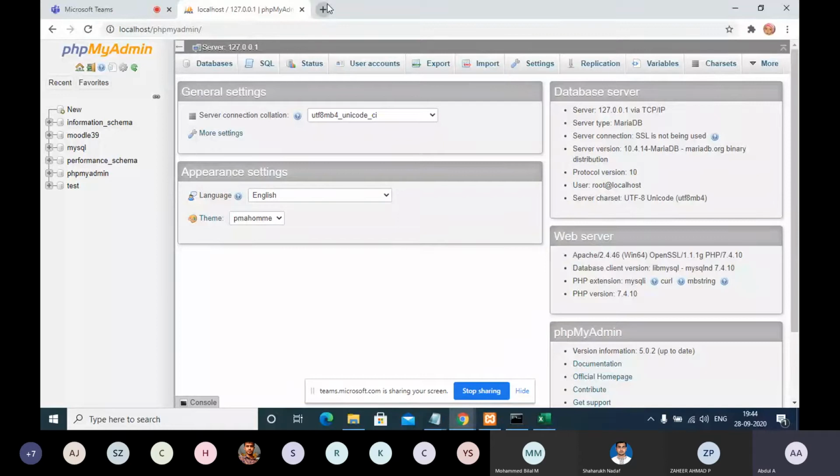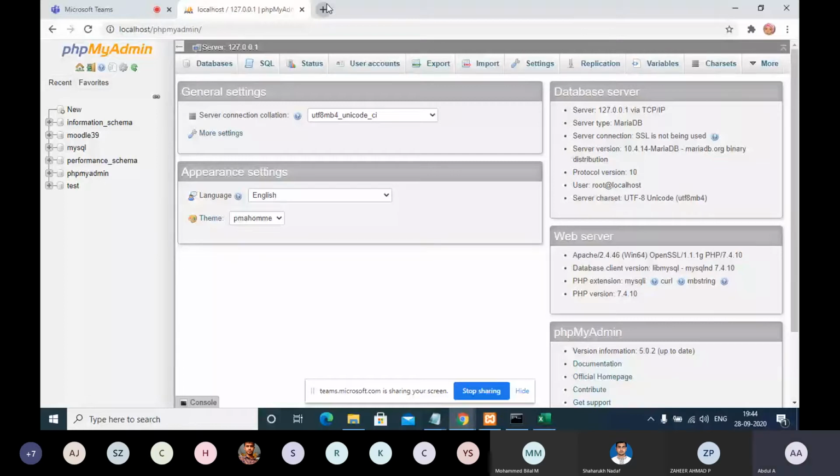Without the OS platform, we cannot install any software, right? Similarly, the MySQL database system is software we have installed together in XAMPP, the XAMPP software package.